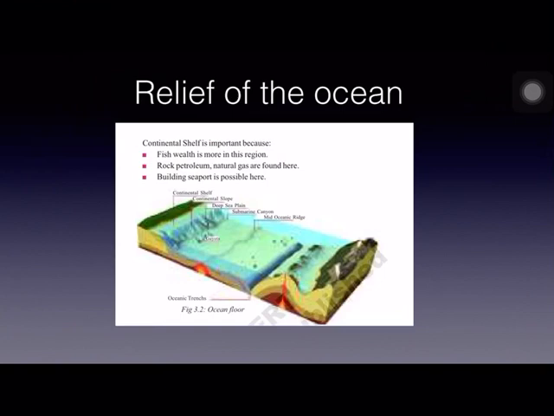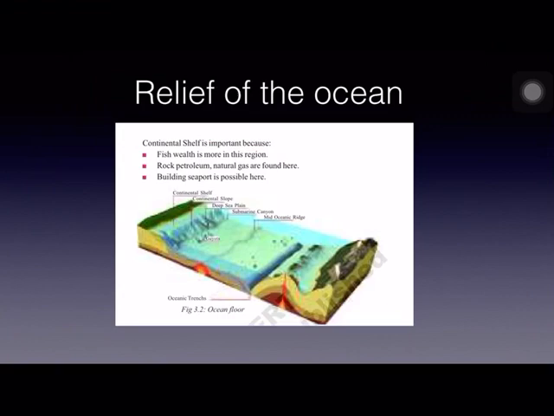Now, the next part of the lesson is relief of the ocean. This is the most important part of the lesson. Relief of the ocean means the relief features of the ocean floor. Ocean floor is mainly divided into 4 parts. You can see in the figure those 4 parts. The first one is continental shelf, second one is continental slope, third one is deep sea plain or abyssal plain, and the fourth one is oceanic deeps or trenches.